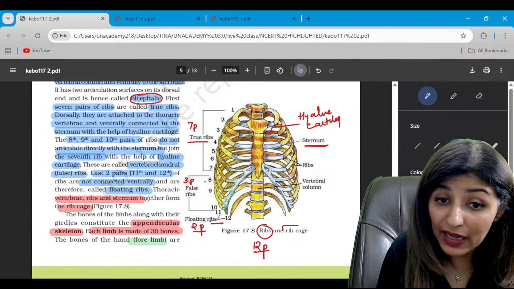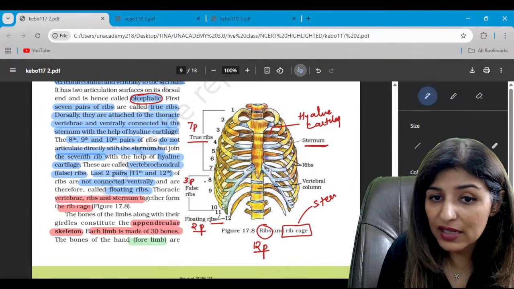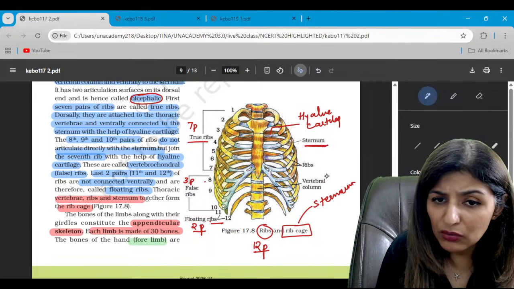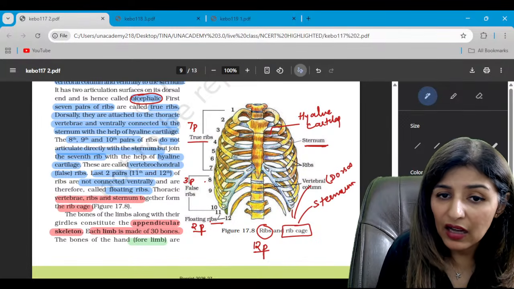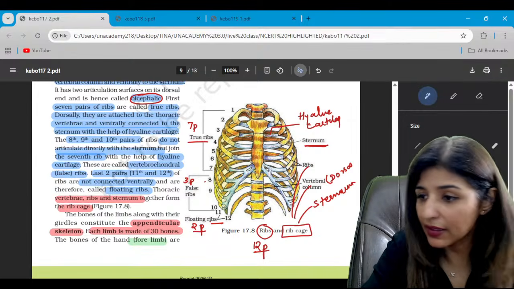The rib cage overall is formed by 3 things. The sternum on the ventral side. This is the sternum. This is on the ventral side. Then the vertebral column on the dorsal side. And our ribs. These 3 together form the rib cage. Are we clear till here?